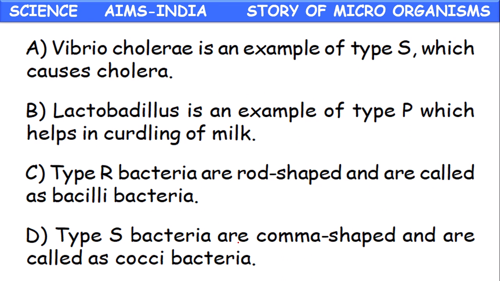Okay, rod shaped bacteria are called bacilli bacteria only, but here the type R is given. The type S bacteria are comma shaped bacteria and are called cocci bacteria. No. So here the Vibrio cholerae, comma shaped bacteria, or the type S, which cause cholera.